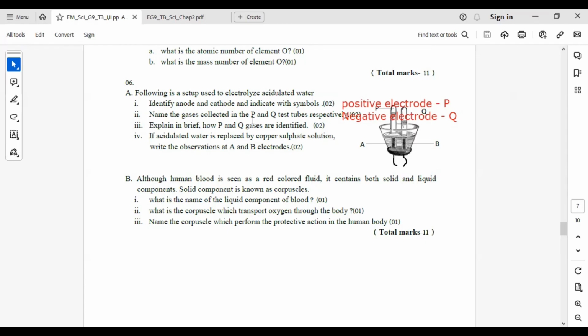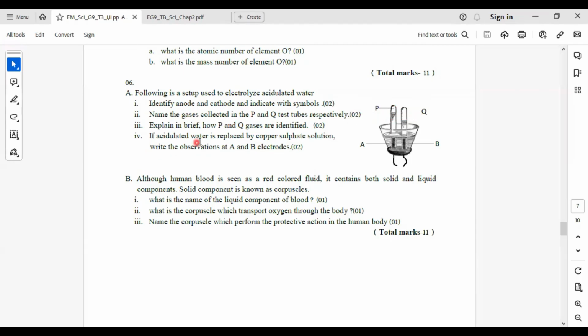Name the gases collected in P and Q test tubes respectively. In the P test tube, the gas collecting is oxygen. In the Q test tube, the gas collecting is hydrogen. A less amount of oxygen is collected at the positive electrode and a high amount of hydrogen is collected at the negative electrode. That is how you can remember those things.